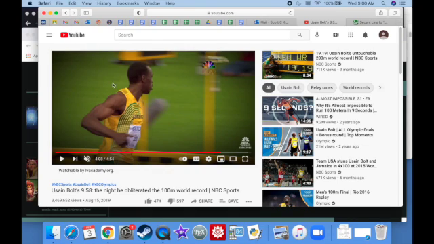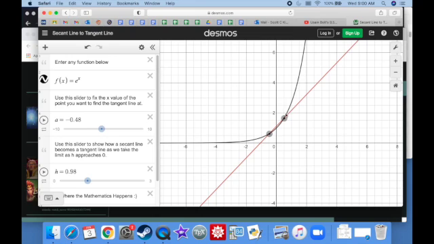And this is just a real practical example of trying to figure out, well, okay, how fast is he going at this particular moment. So that's the idea behind calculus. Now that I have the practical application of it, what is the definition of the slope of a tangent line? You know, what is the definition of the slope of the tangent line?